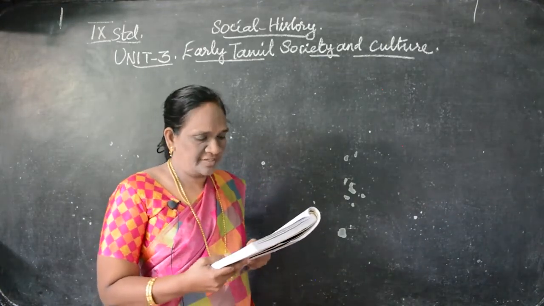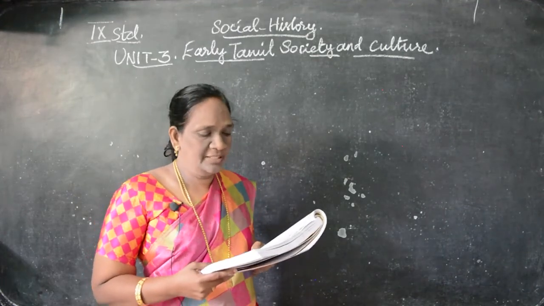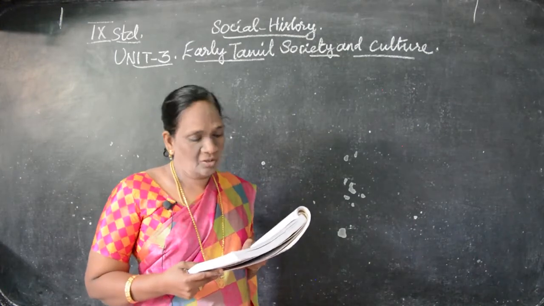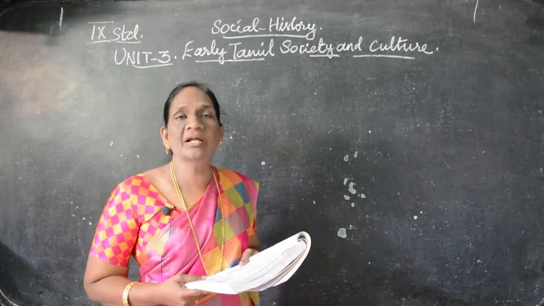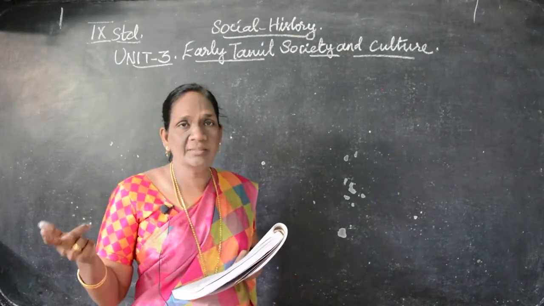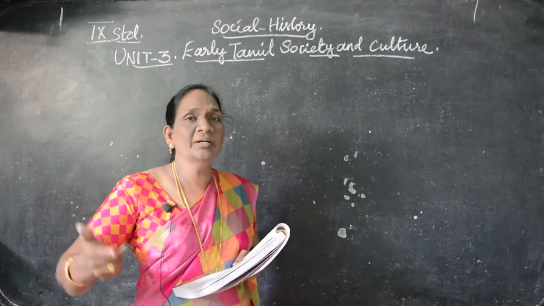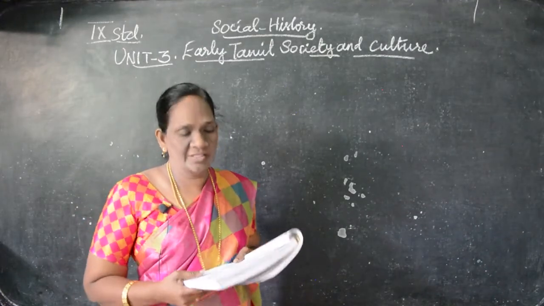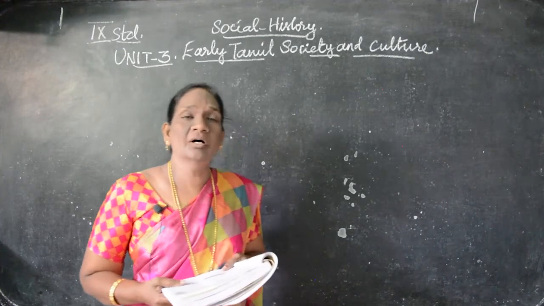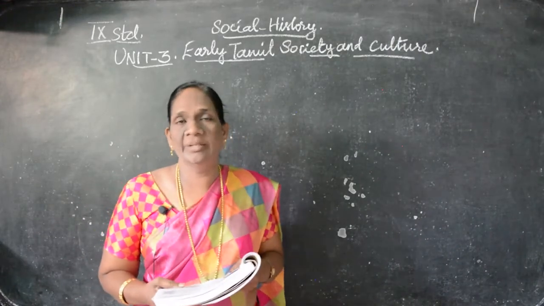First of all, this Tamil civilization begins at least 3 centuries before the Common Era. That is, Common Era in the sense BC, before Christ. Understand, BC. It was before the 3 centuries. And we can see how we know about the Tamil in this early society.